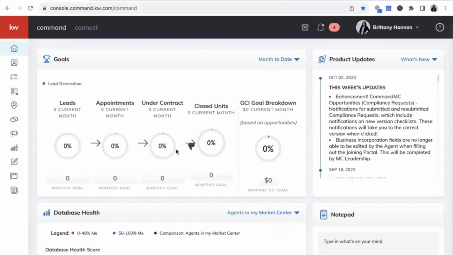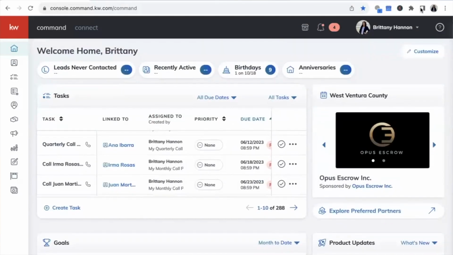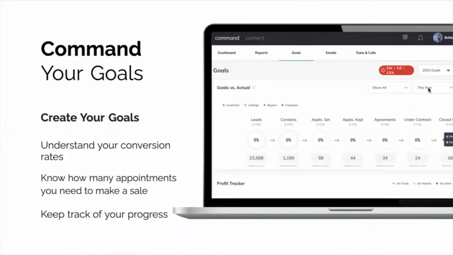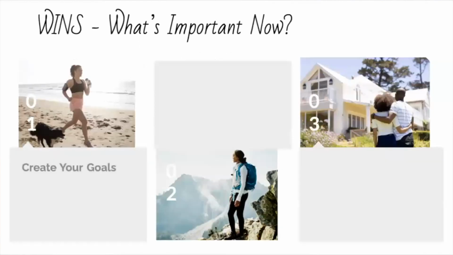If you want to take a look at that as you go, this is going to be on your home screen, and you can customize all of this however you want if you press this customize button. So if yours looks different than mine, it's probably because I've customized mine or changed mine. All right, so let's move along because we gotta go.